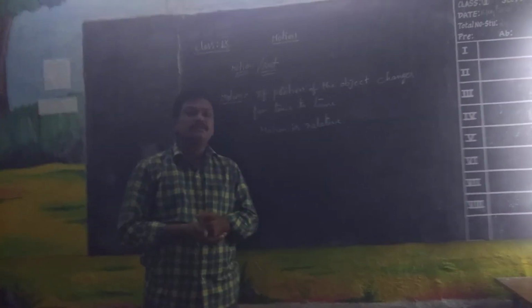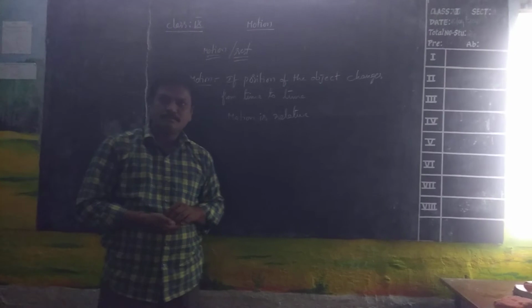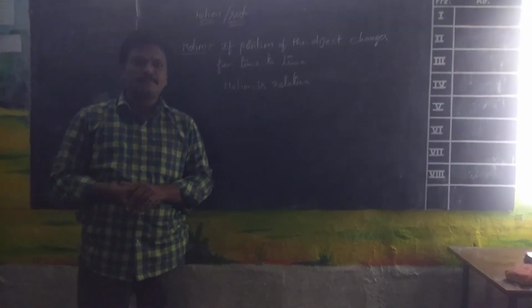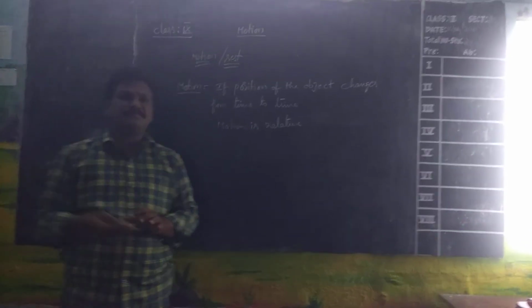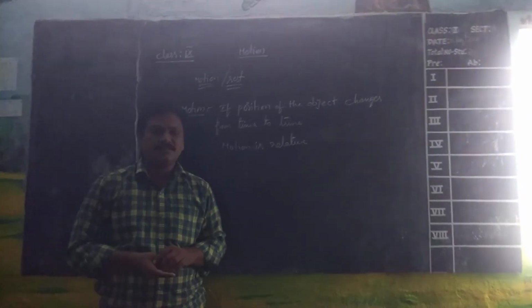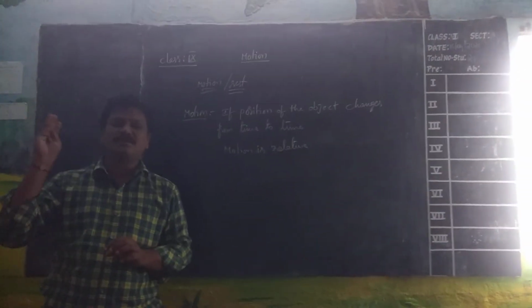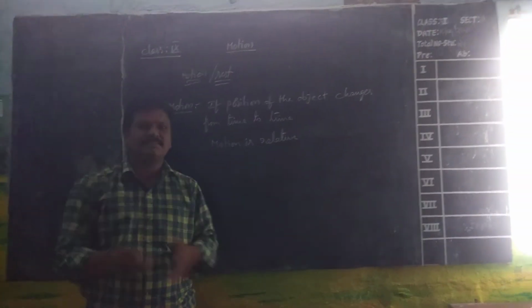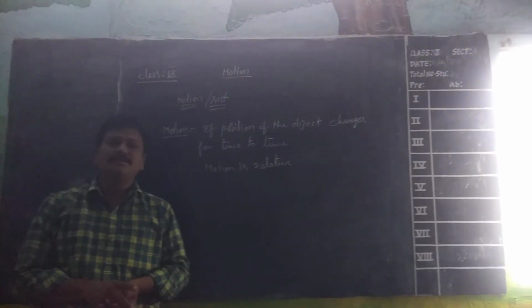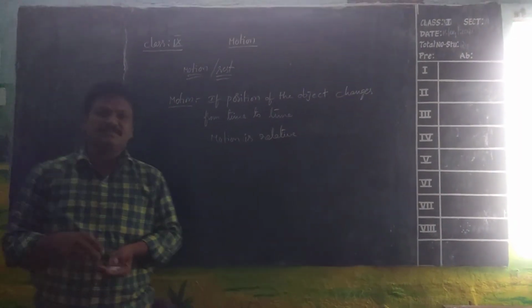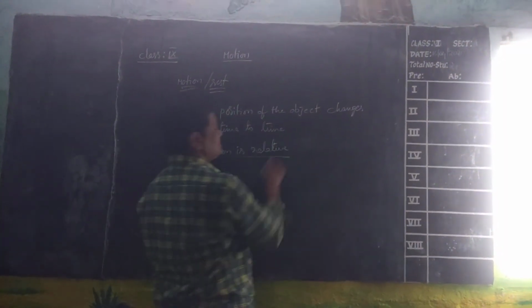At first, the car is next to a tree. After 2 minutes, the car is away from the tree. After 2 minutes, the car is very far from the tree. Here we are comparing the position of the car with respect to the tree, which we feel is at rest. So one object's position should be compared with another object. That means there must be comparison. That is called motion is relative.